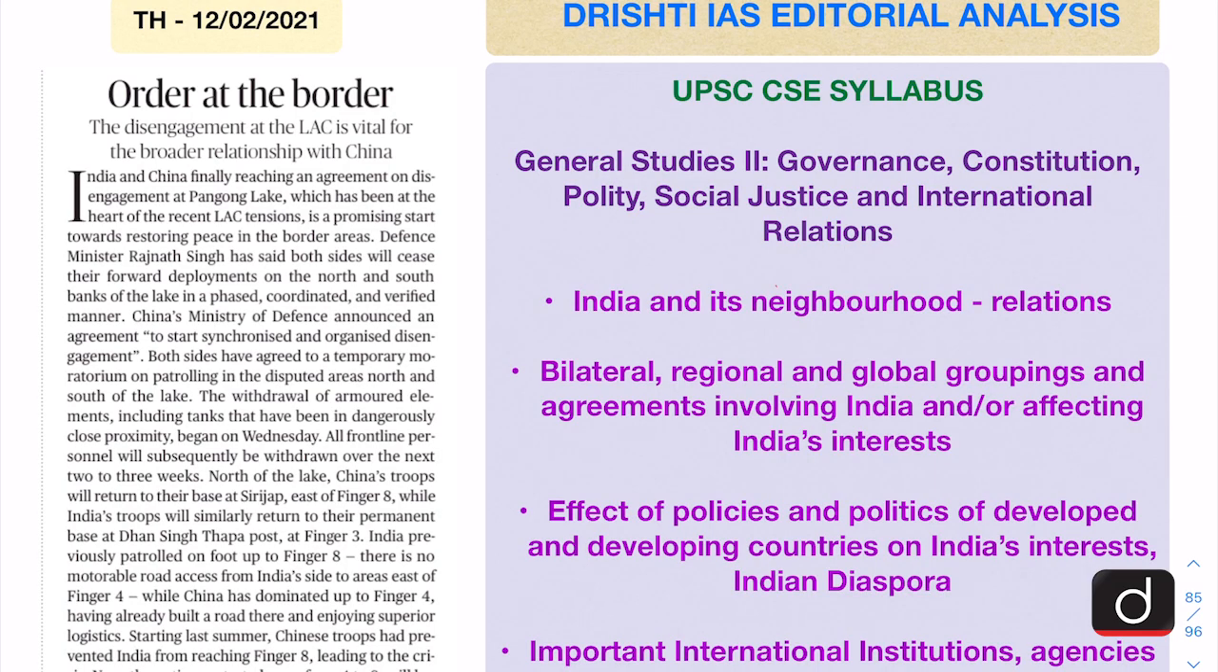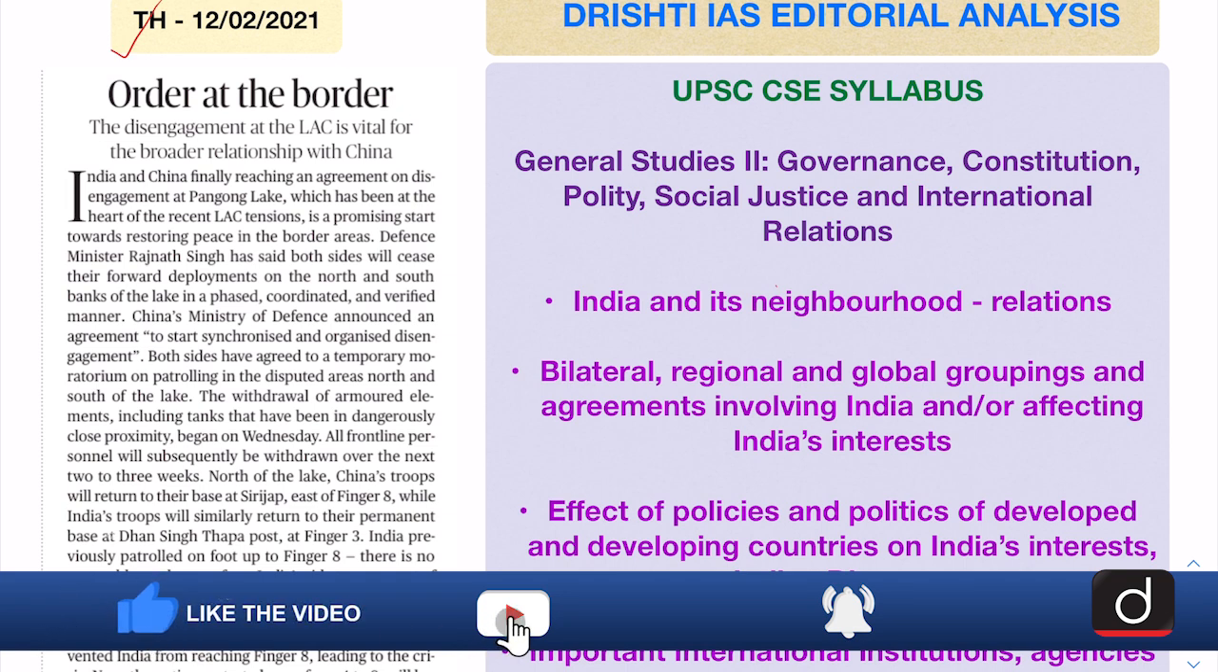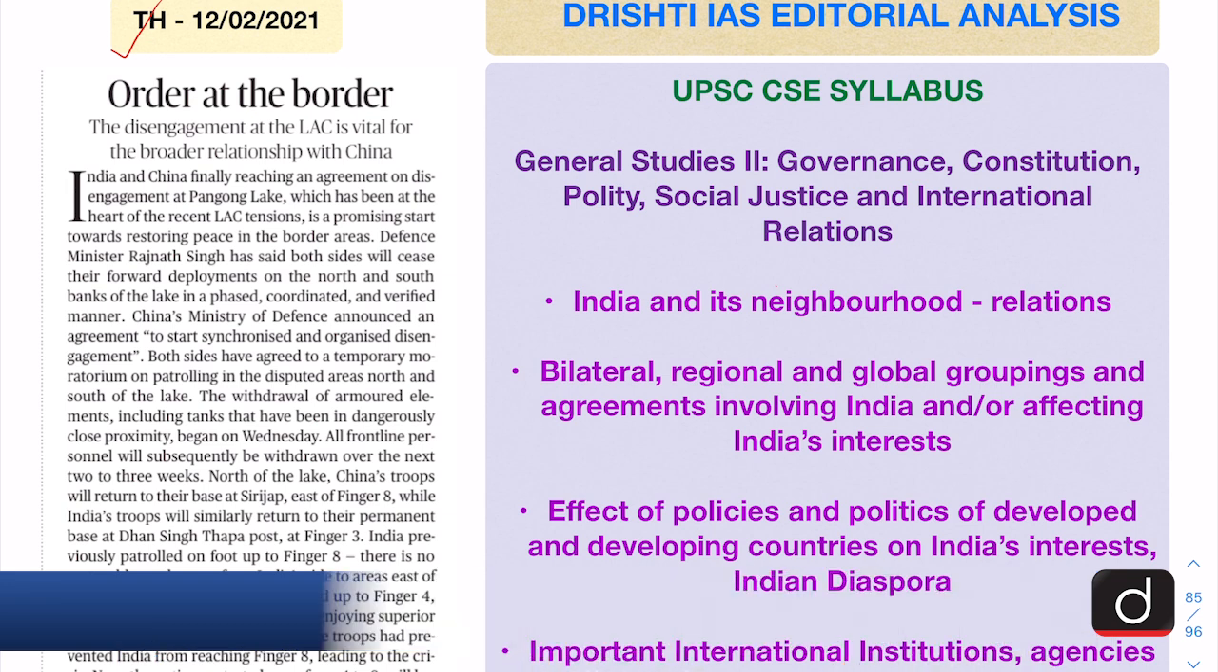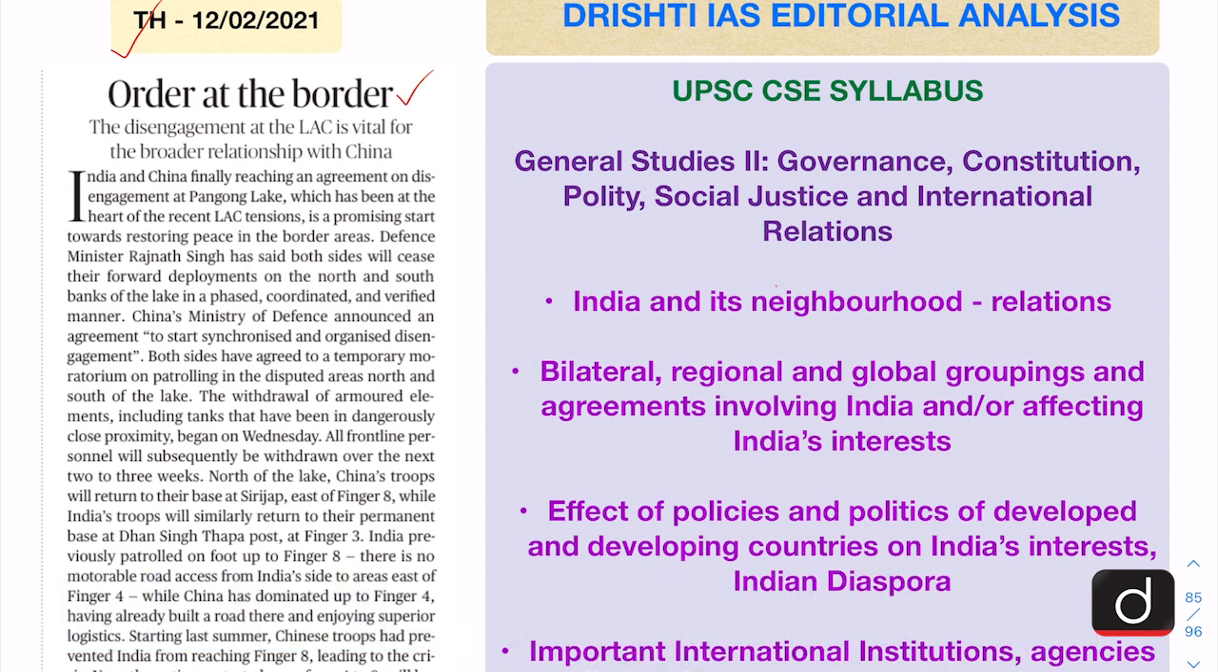We have taken today's editorial from The Hindu and it has appeared on 12th of Feb. The title of the editorial is "Order at the Border" and it says, the disengagement at the LAC, which is Line of Actual Control, is vital for the broader relationship with China.